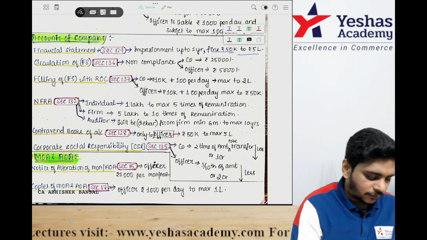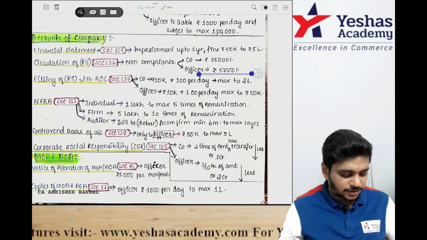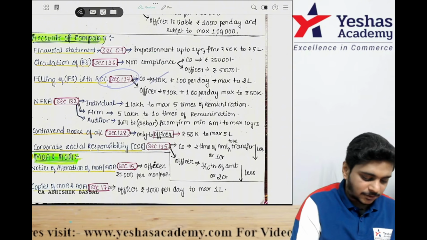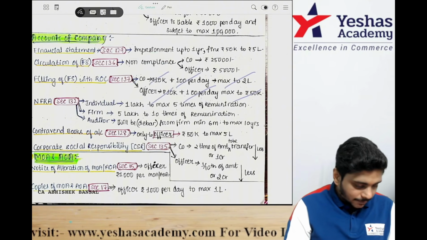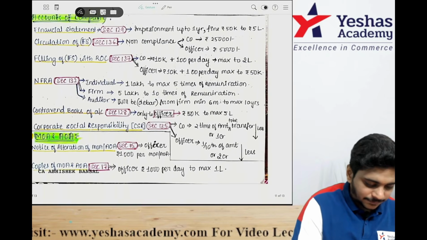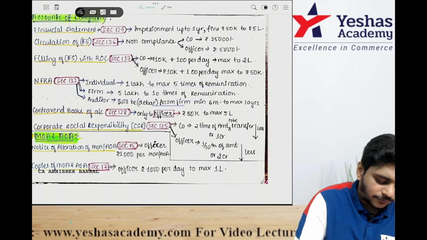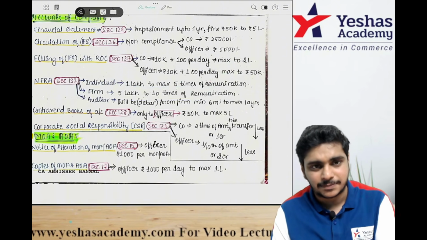Then circulation of financial statements, 136: company 25,000, officer 5,000. Filing of financial statements with ROC, very important, 137: 10,000, 100 per day, maximum 2 lakh for the company, maximum 50,000 for the officer. Then NFRA: 1 lakh to 5 times the remuneration, 5 lakh to 10 times the remuneration. Auditor will be debarred from doing any audit for minimum 6 months, maximum 10 years.